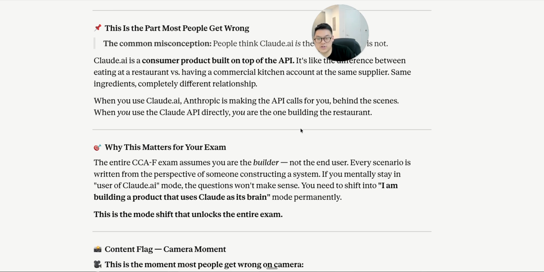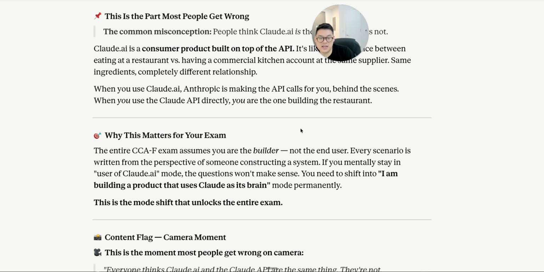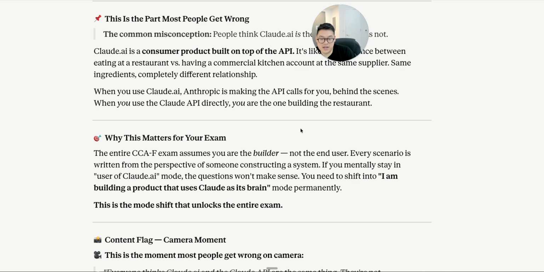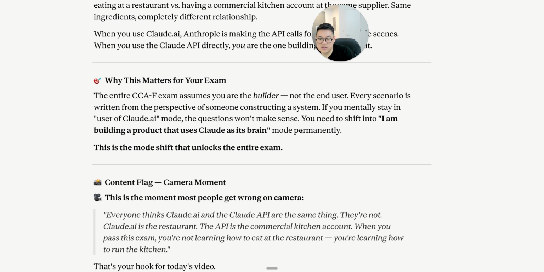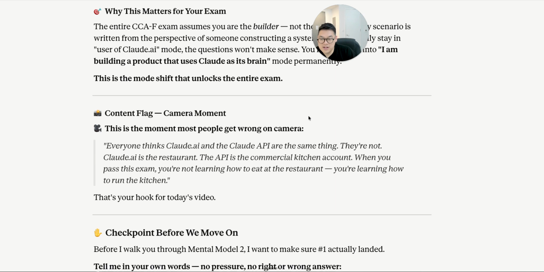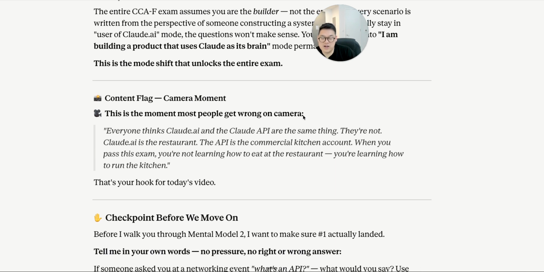When you use Claude AI, Anthropic is making the API calls for you behind the scenes. When you use the Claude API directly, you are building the restaurant. Why this matters for your exam: the entire CCAF exam assumes you are the builder, not the end user. Every scenario is written from the perspective of somebody constructing the system. If you mentally stay in user-of-Claude-AI mode, the questions won't make sense. You need to shift to an "I'm building a product that uses Claude as its brain" mode permanently. This is the mode shift that unlocks the entire exam.